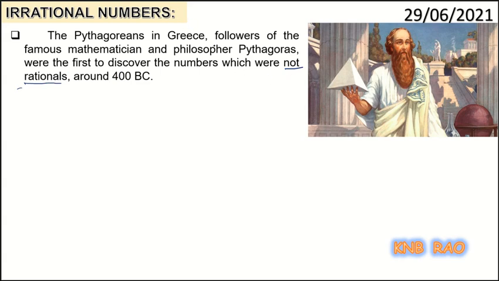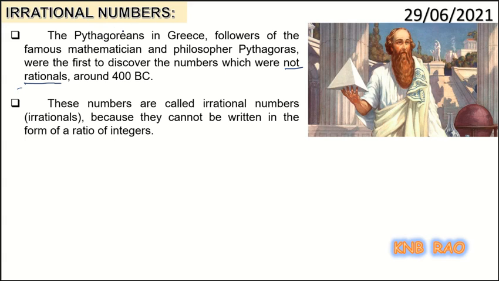So, the numbers which were not rational numbers were given the name of irrational numbers. Irrational numbers are nothing but numbers which are not rationals. These numbers were called irrational numbers, or in simple terms irrationals, because they cannot be written in the form of a ratio of integers. We cannot write them in the form of a ratio of integers. So, that is why they are called irrationals.